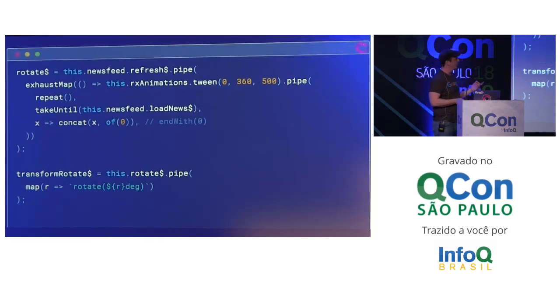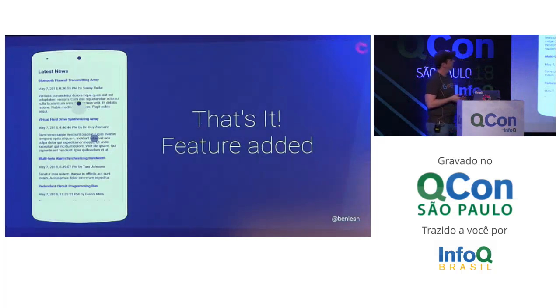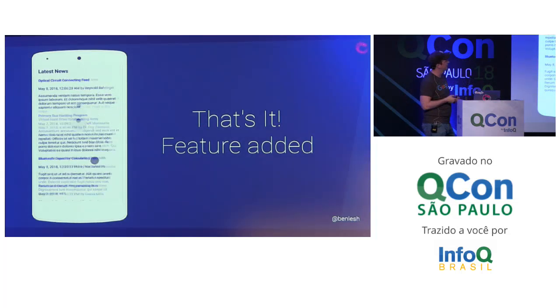So what I'm doing here, and this is a little trick, is I'm saying concatenate onto the end of it an observable of 0. So this is just like end with 0. Earlier I showed you start with. We're actually going to add an operator because I specifically end up doing this a lot with animations. So it's basically end with 0 is what this is going to do. So let's try it out. Pull down and it reloads. It's got the spin in there and that's it. Our entire feature has been added at this point.